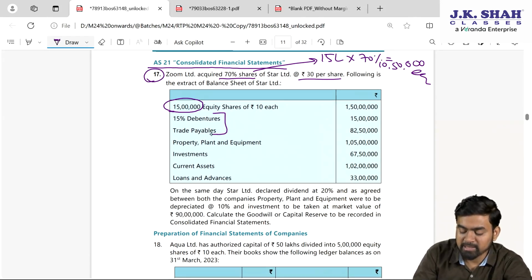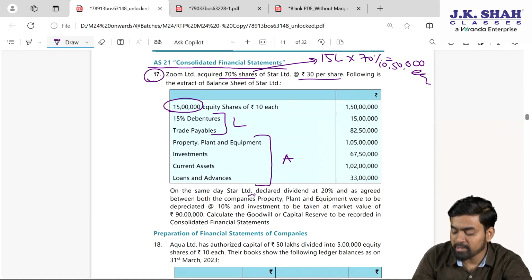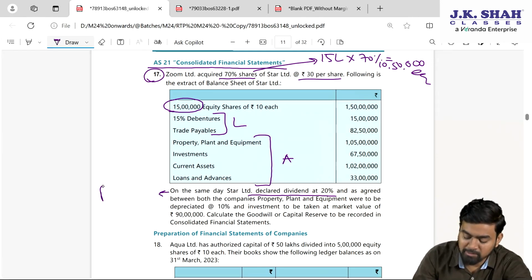Debentures and trade payable. Can I say they both are liability? Property, investment, current asset, loans and advances, they are asset, my dear students. On the same day, Star Limited declared dividend 20%. So logically speaking, this dividend is what, my dear students? Pre-acquisition dividend.